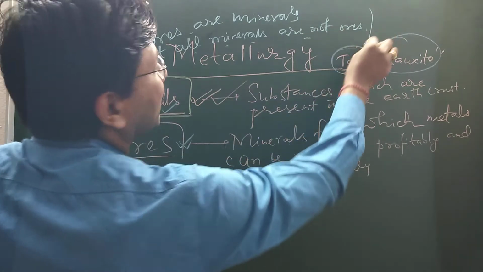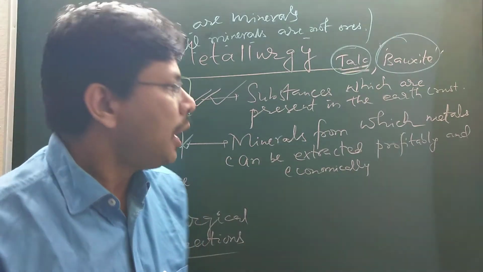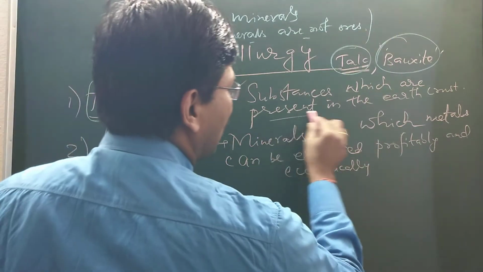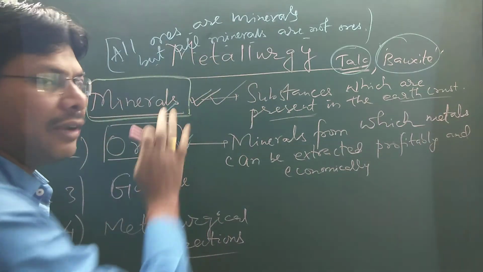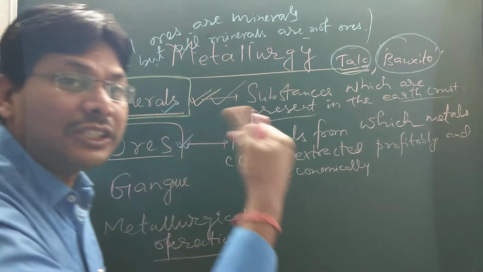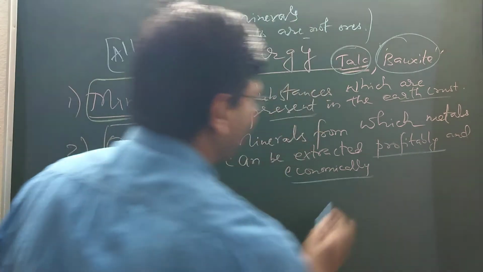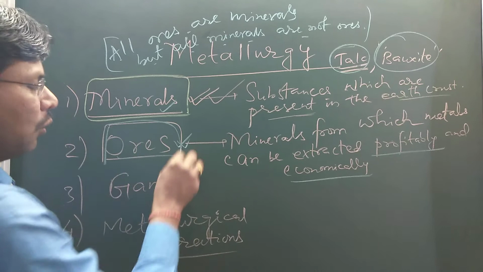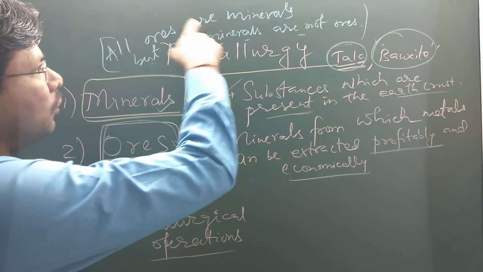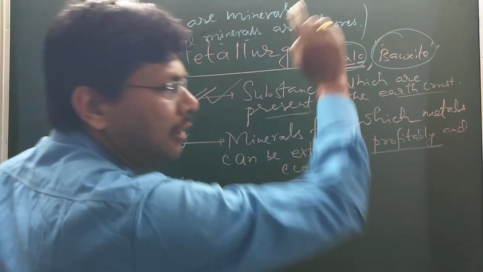This you have to keep in mind. So substances which are present in the earth crust are called minerals, and minerals from which metals can be extracted profitably and economically are called ores. All ores are minerals, but all minerals are not ores.